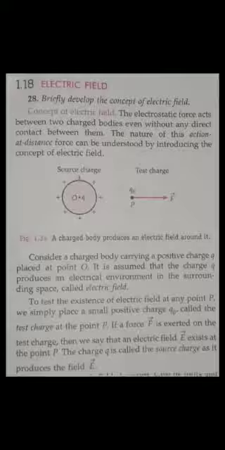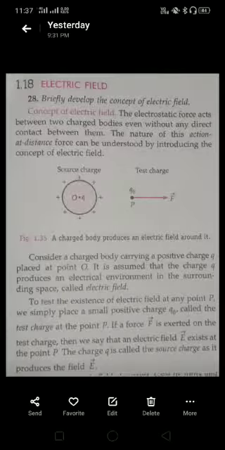As I have told you, if I hold one charge, then the other charge automatically is attracted or stays away from that particular charge because of the force of attraction and repulsion. Okay, now look at the figure. There is a source charge, which is located at the point O. Here we have written: consider a charged body carrying a positive charge Q at a point O. It is assumed that the charge Q produces an electric environment in the surrounding space called electric field. So guys, this charge already has the electric field, but how do we know that the electric field is there or not? Because we cannot see the electric field.